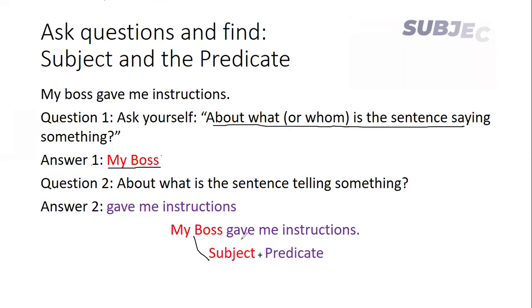So gave me instructions is the predicate part. So simply by asking two questions, or simply by finding which is the naming part and which is the telling part, we can easily identify which is the subject and which is the predicate.